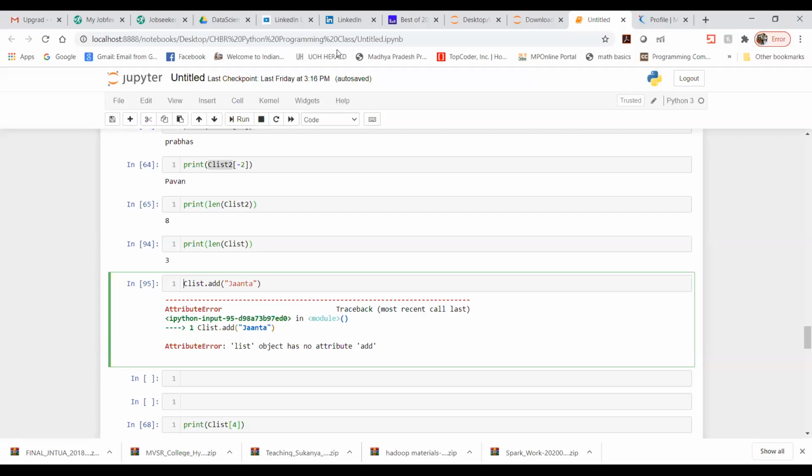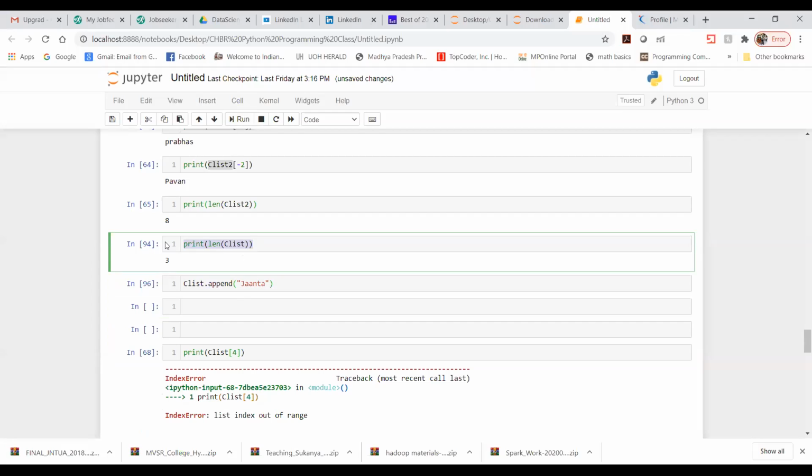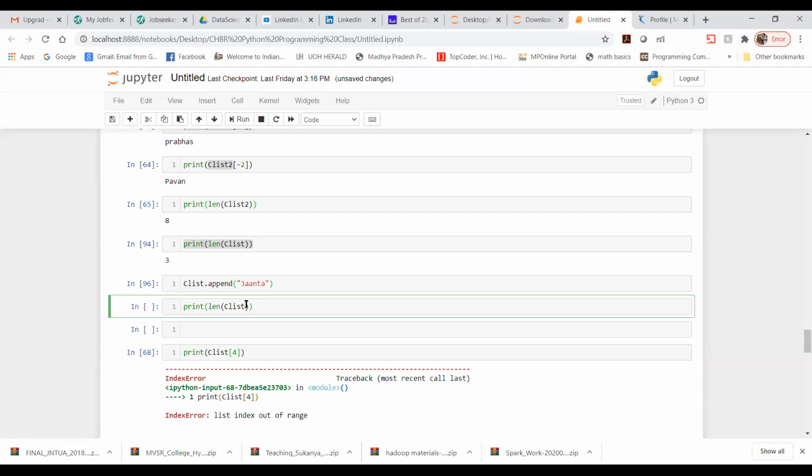Do you know anyone? Any attempt, actually, I wanted. So here we have to use append. Now print the length, and you will come to know the length would be 4.